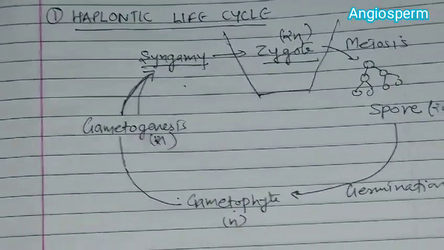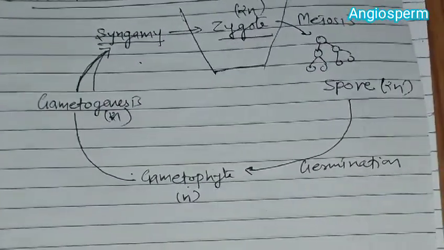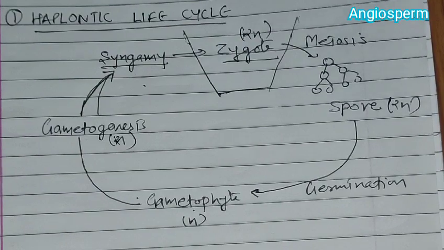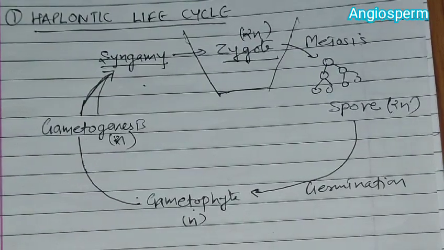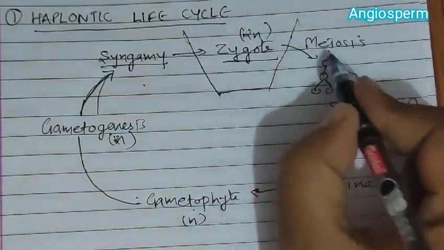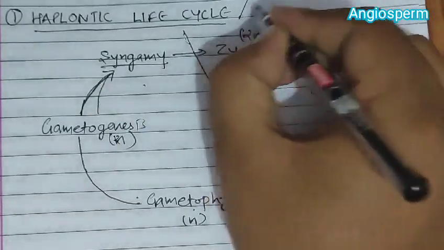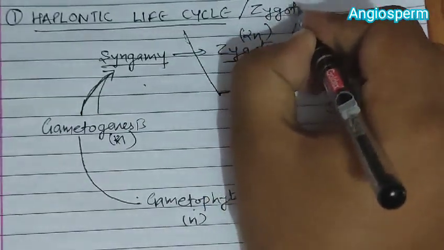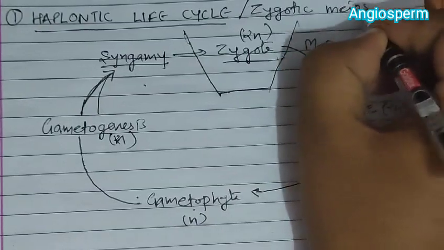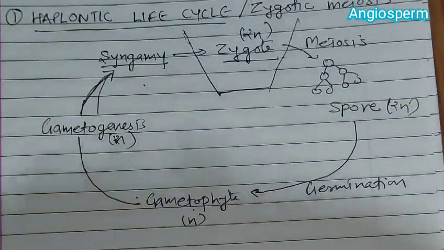So the majority of stages are haploid, only the zygote is diploid. Because of this it is known as haplontic life cycle. And since meiosis of the zygote occurs, the haplontic life cycle can also be called zygotic meiosis.